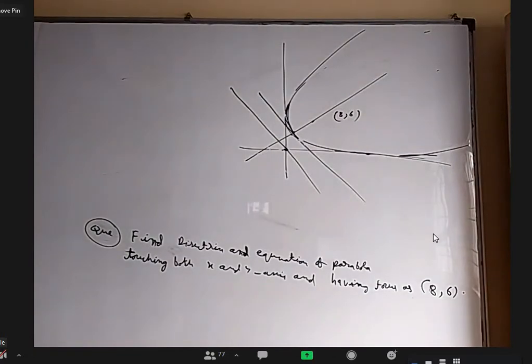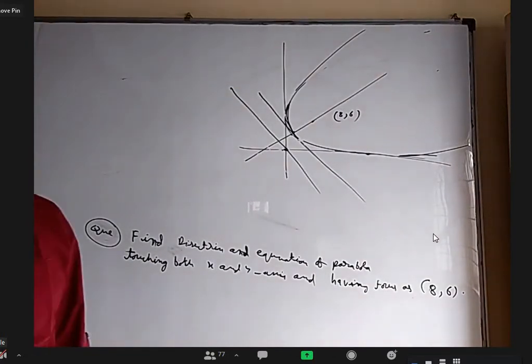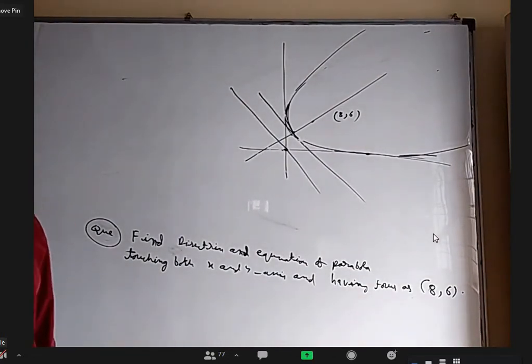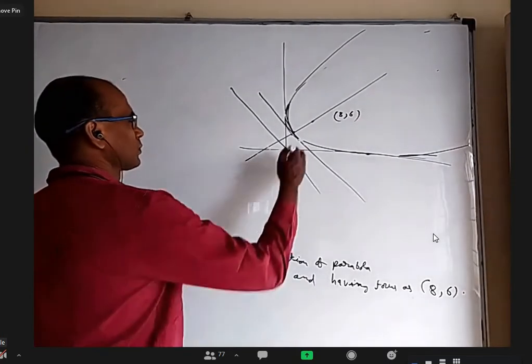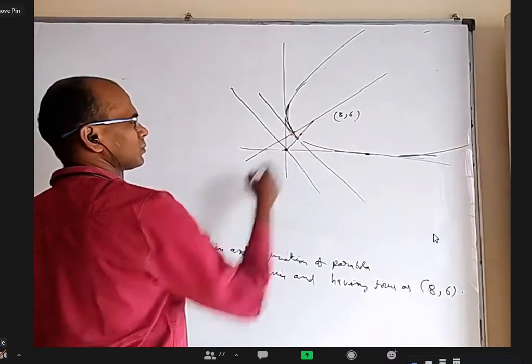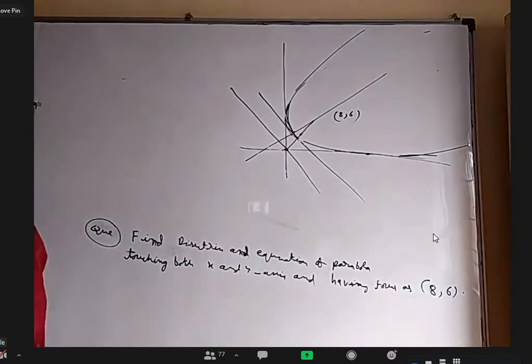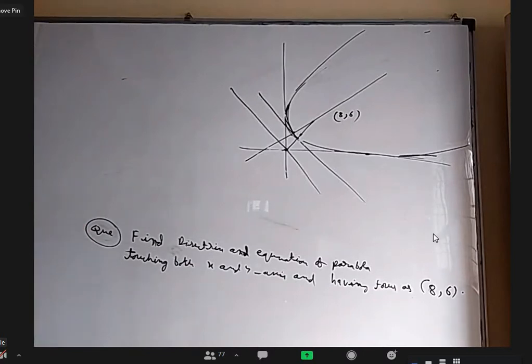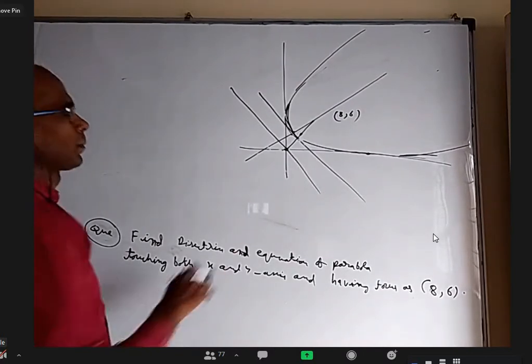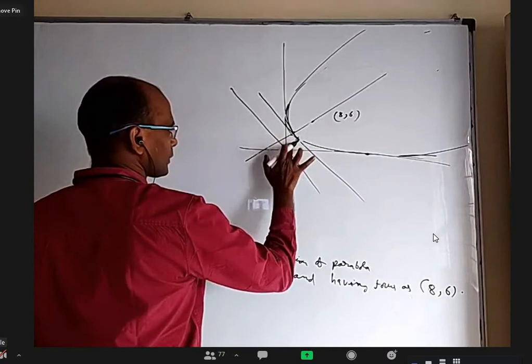Sir, we will find the midpoint of 0, 0 and 8, 6. Okay. Like this. It's okay.